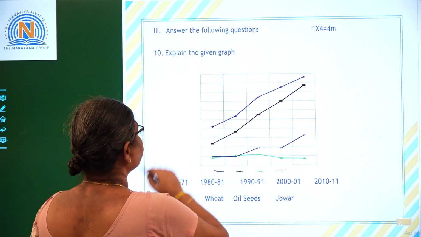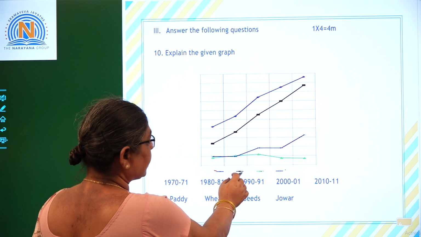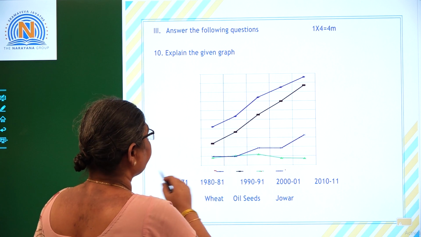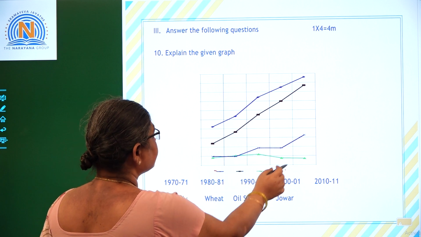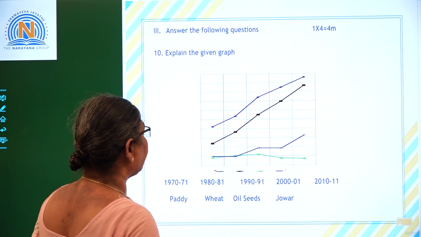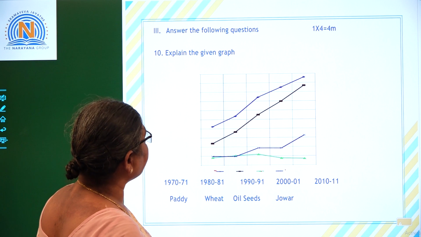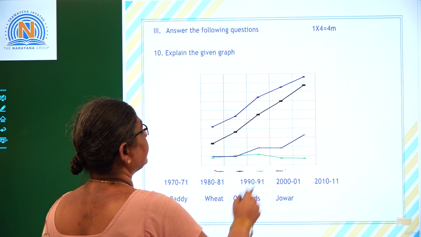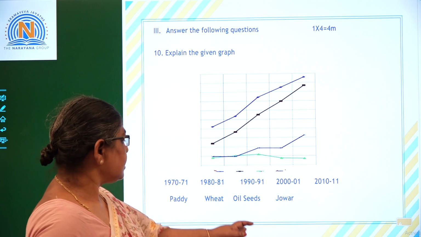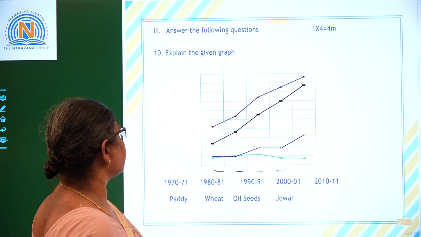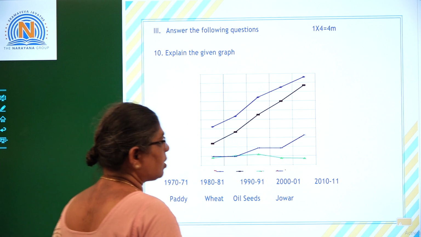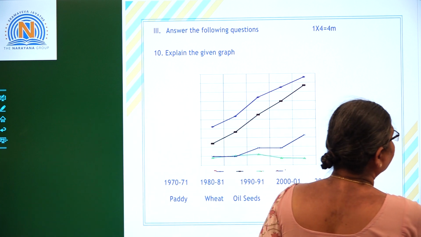So, the first one is paddy. The second one, what is the color describing? The brown color is representing the wheat, and the green color is representing the jowar, and the light violet color is explaining about the oilseeds. So, explain the given graph.